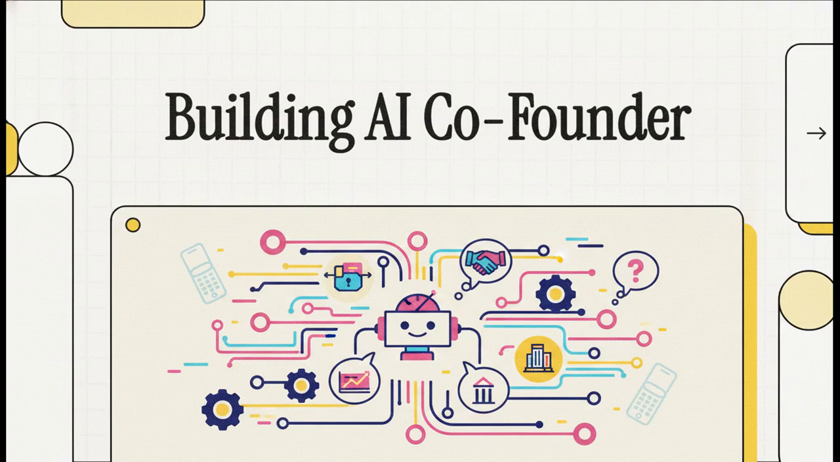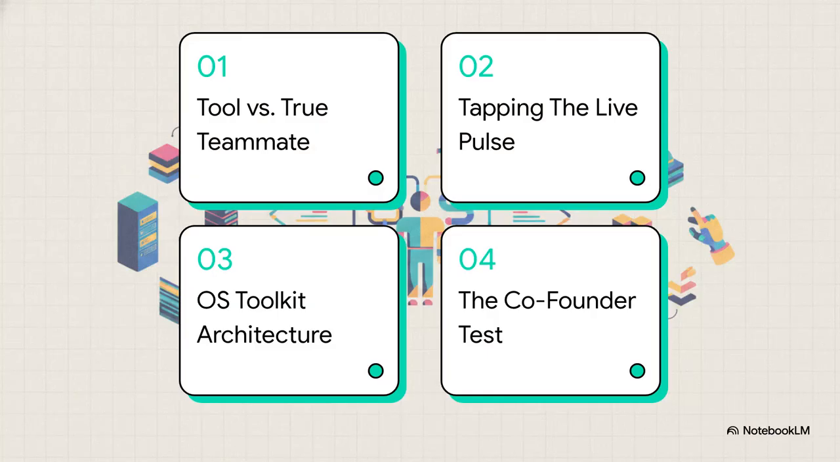We are mapping out exactly how to transform your AI from a disconnected tool into a deeply integrated partner known as an agentic OS. So here's our blueprint for today. We'll start by comparing a basic tool versus a true teammate. Then we'll look at tapping the live pulse, break down the OS toolkit architecture, and finally put it all through the co-founder test. Let's dive in.